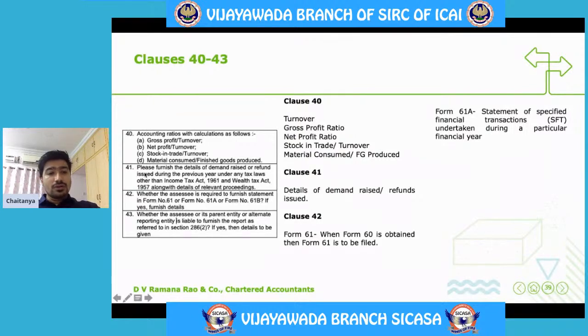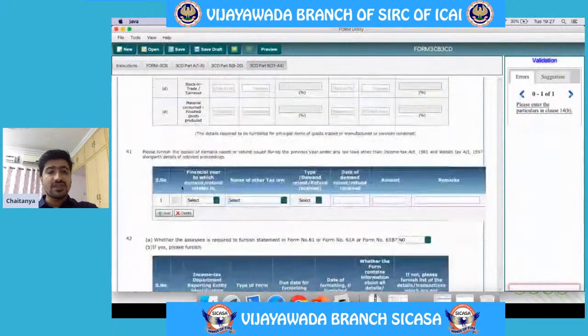Clause 41 talks about whether there are any demands or refunds issued under any other act other than the Income Tax Act and Wealth Tax Act. So if there are any demands issued or refunds received, those details are required to be given in this particular table.